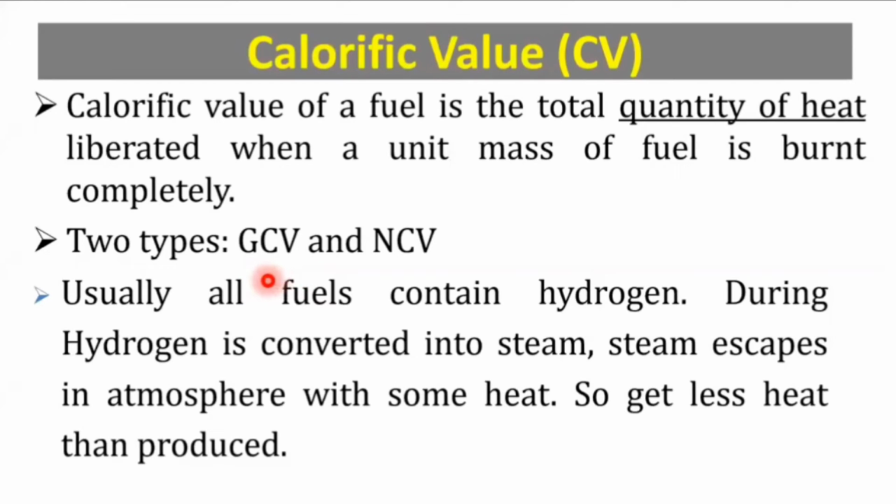It means this GCV is the gross calorific value, while it is also called as HCV, that is higher calorific value. And this is NCV, which is called as net calorific value, which is also called as lower calorific value. So higher calorific value and lower calorific value, but mainly it is termed as gross calorific value and net calorific value. These are just the alternative words.